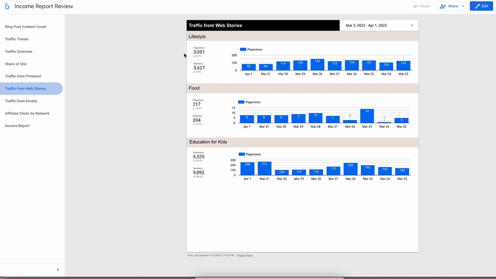And what this tells me is that honestly, I think what I'll do is go ahead and start creating a lot of content for education with kids, for lifestyle and for food, because there is a percentage of it that's coming through here. And I think with short form content and short form vertical video, there's going to be more investments there from social media apps and search apps.